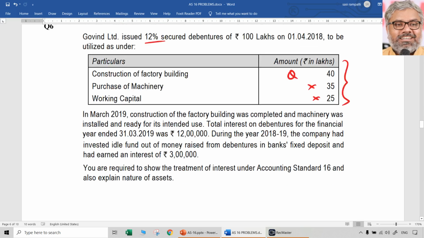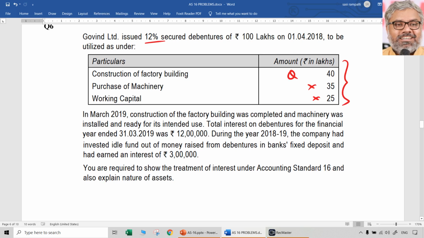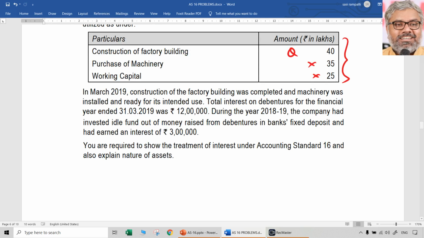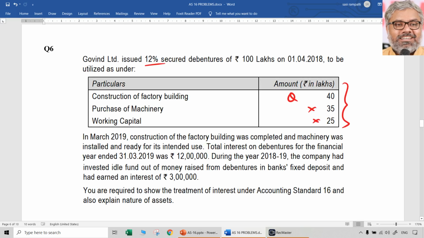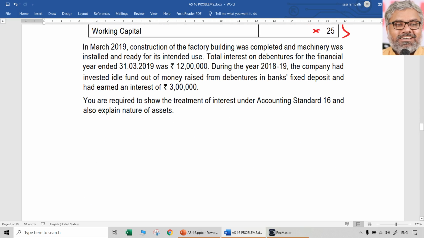In March 2019, the construction of factory building was completed, took almost a year. So that can be a qualifying asset. And machinery was installed and ready for its intended use. So that is not a qualifying asset. Total interest on debentures for the financial year ended was 12 lakhs, naturally, because 12% debentures on 100 lakhs is 12 lakhs. During the year 18-19, the company had invested idle funds out of the money raised from debentures in the bank's fixed deposits and earned an interest income of 3 lakhs.